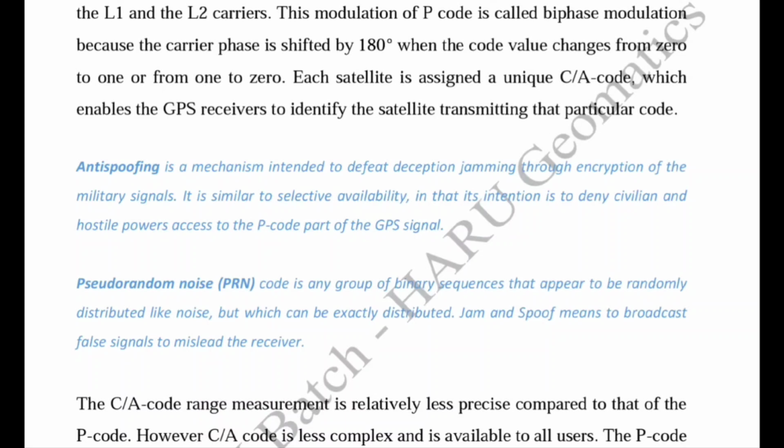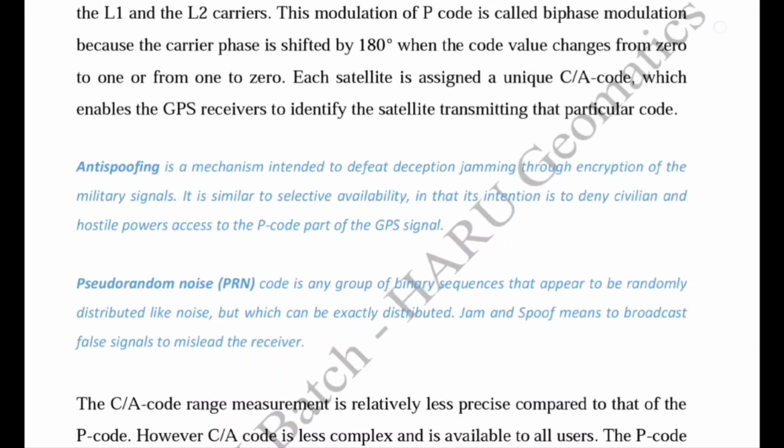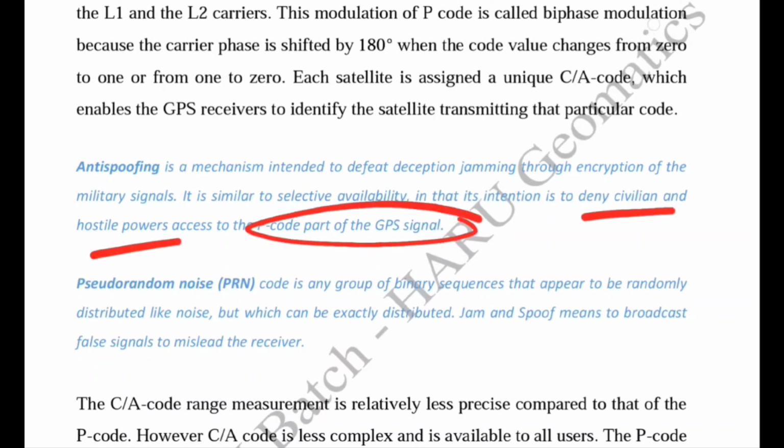But the W code is assigned with the P code, so it is used only by the military, or we can say the US military, for knowing the position with high accuracy. So it defeats deception jamming through encryption. Encryption is done with the help of the W code on the military signals. So it denies civilian and hostile powers access to the P code part of the GPS signals.